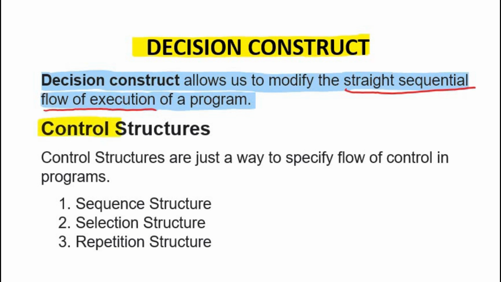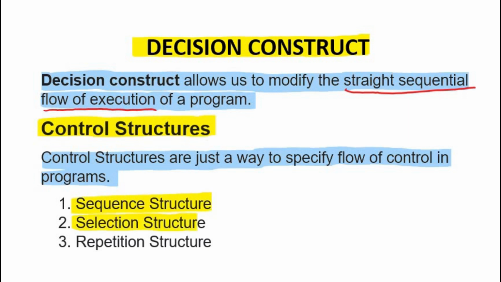Here comes control structures. Control structures provide a way to specify flow of control in programs. It means to modify the flow of execution of a program, we use control structures. And there are three types of control structures: sequence structure, selection structure, and repetition structure.